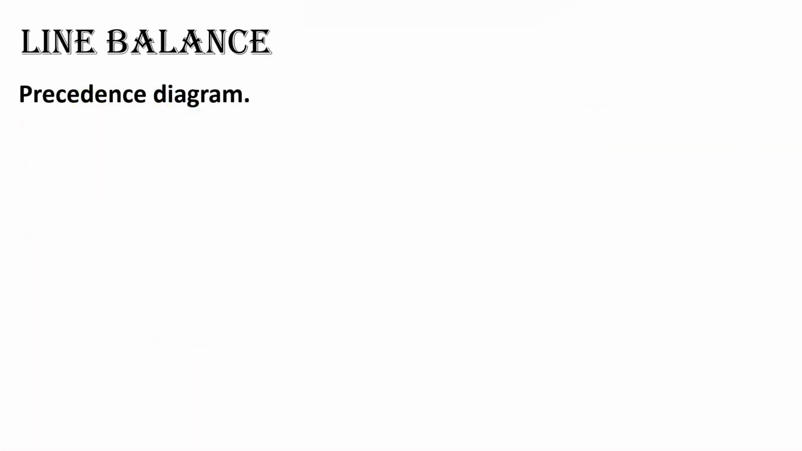One of the skills required to balance a line is constructing the precedence diagram. This video will show you step by step how to construct this diagram, which is also used in the critical path method in project management.